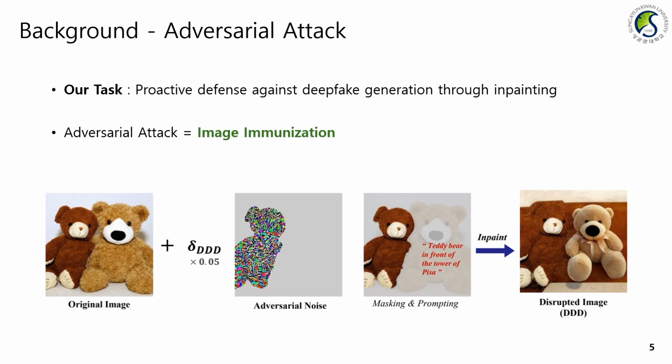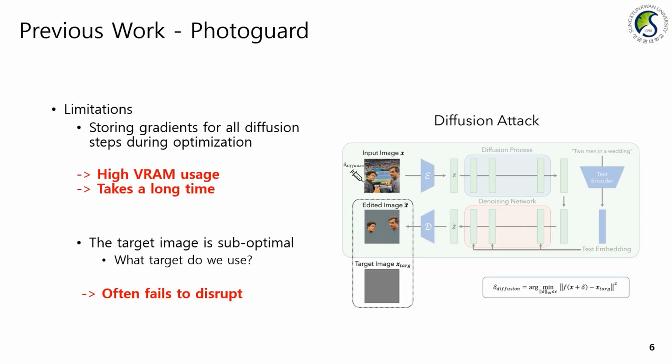Here, inpainting models referencing our adversarial noise fail to properly express the prompt. For example, we can see that the teddy bear is not in front of the Tower of Pisa as it should be. The previous work, PhotoGuard, also attempted to disrupt inpainting. As you can see, PhotoGuard optimizes adversarial noise by allowing the input image to follow the entire diffusion process, then using loss against the target image at the end.